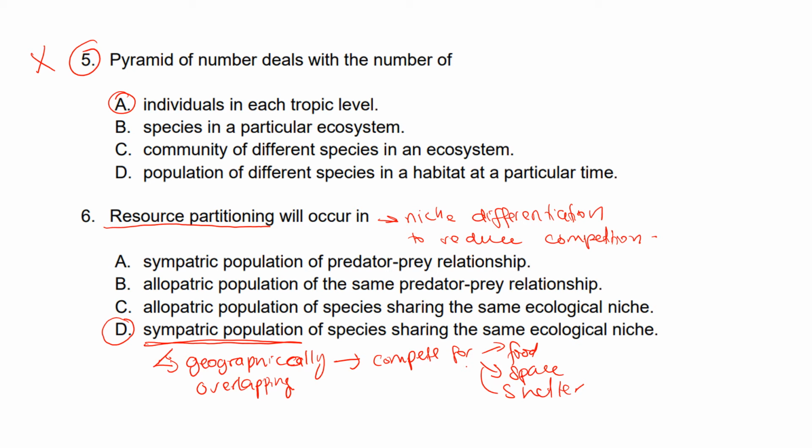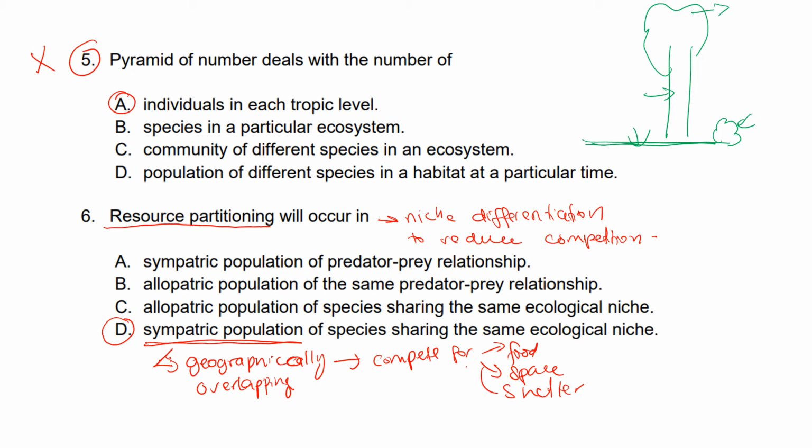Okay, so for example, one will inhabit the top of the tree, one will inhabit the trunk of the tree. The other one will inhabit the ground. Okay, the other species will inhabit the bush area. Okay, so this is resource partitioning.